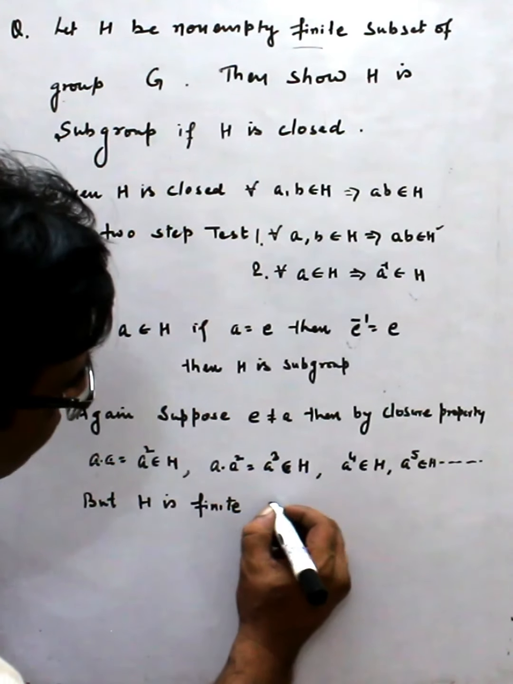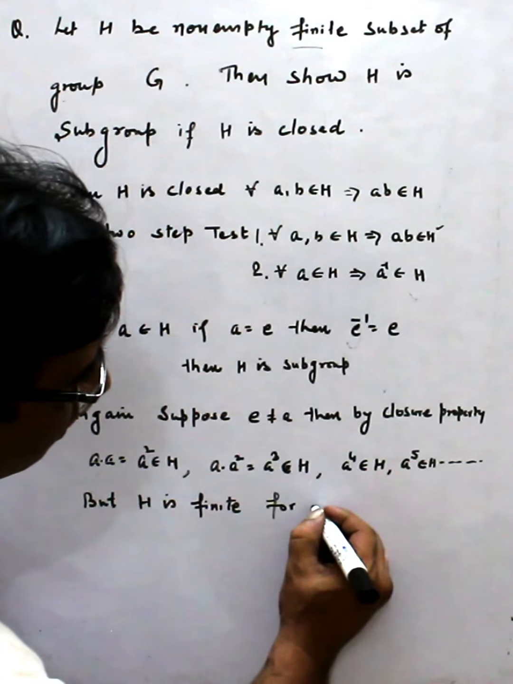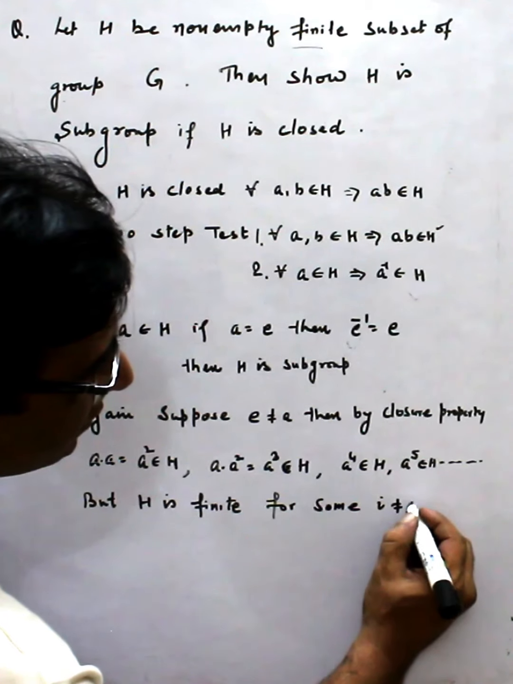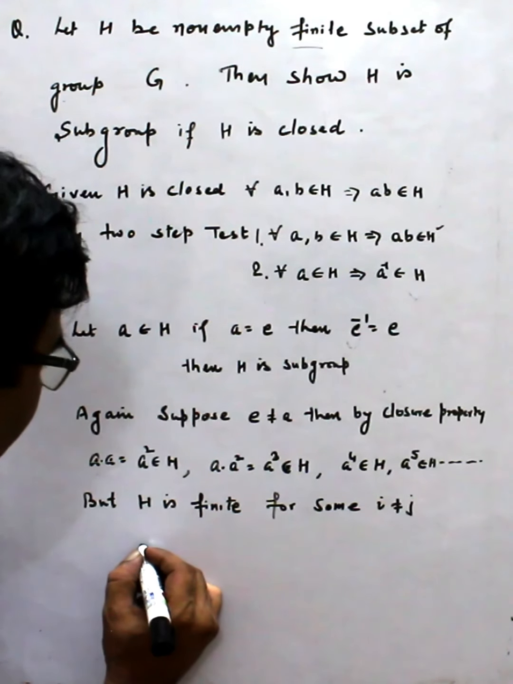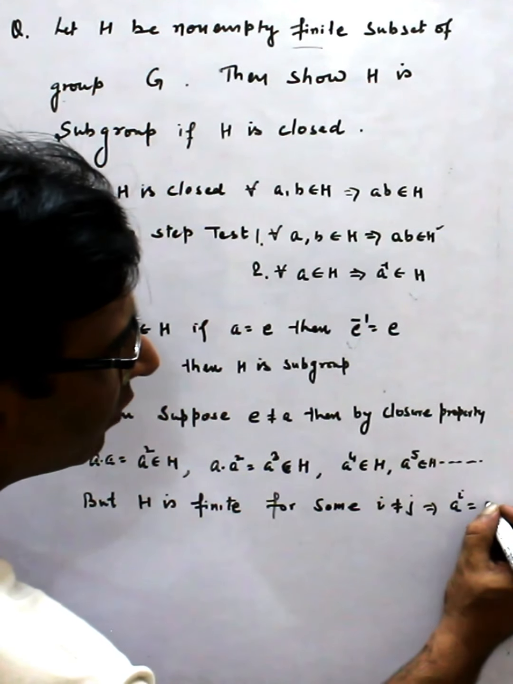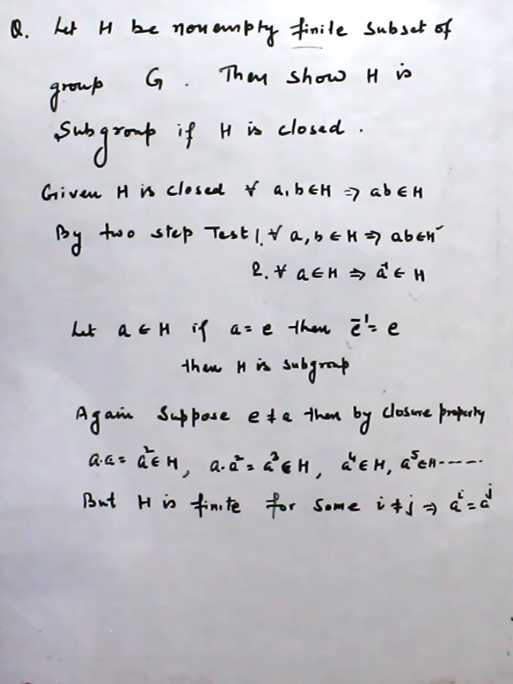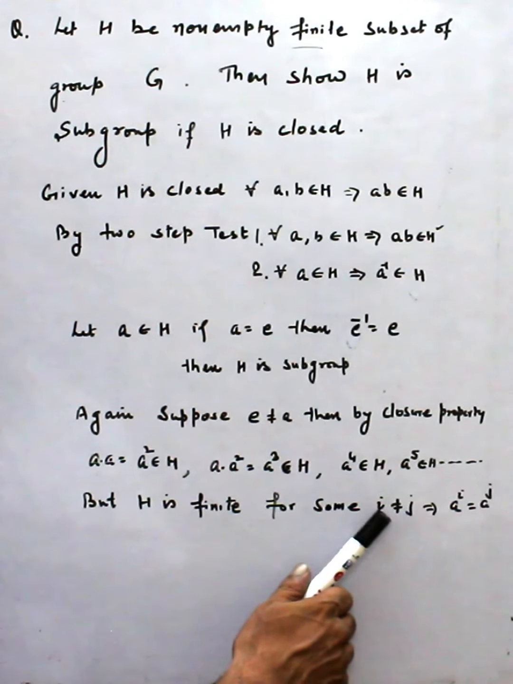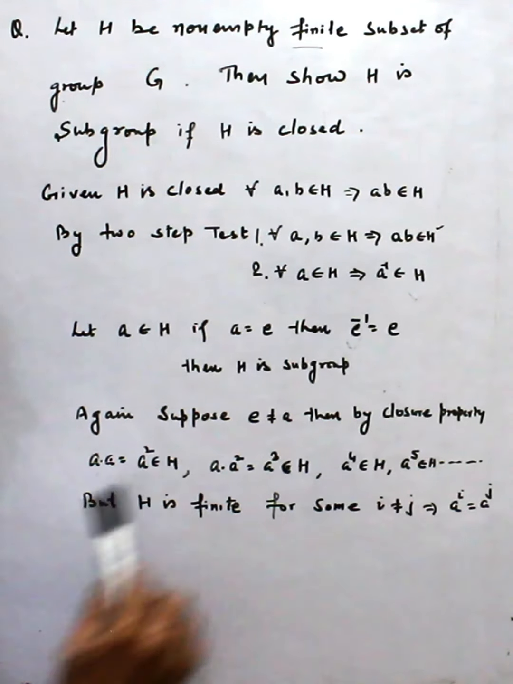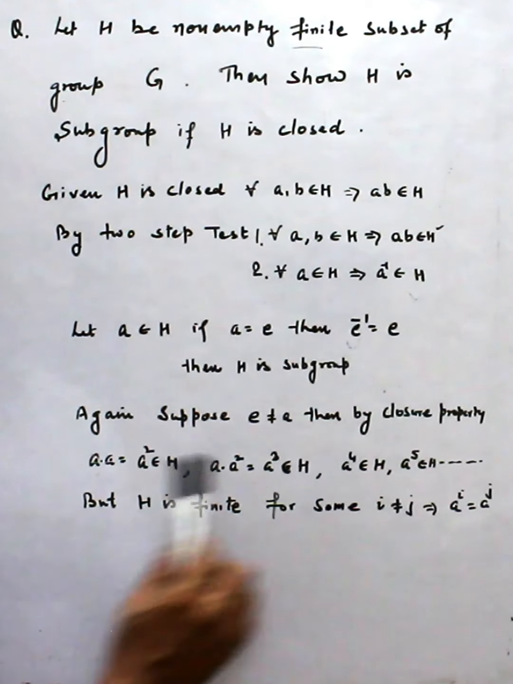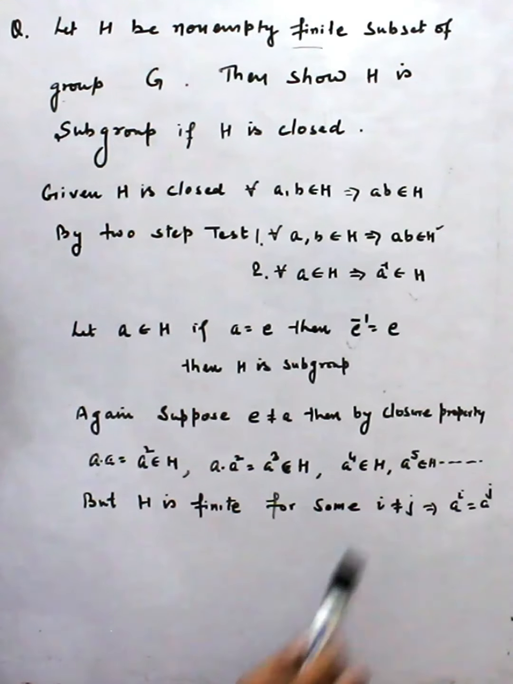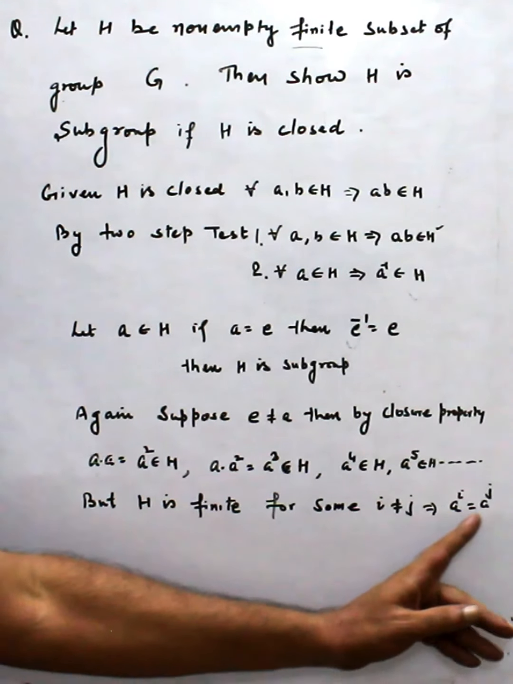That means for some i which is not equal to j, we have a^i equal to a^j. So for some different powers, this element is equal to that element. That means after some time, these elements start repeating, they start becoming equal.